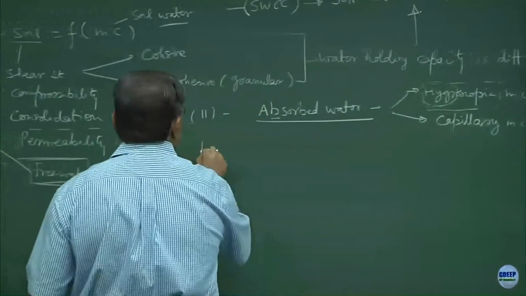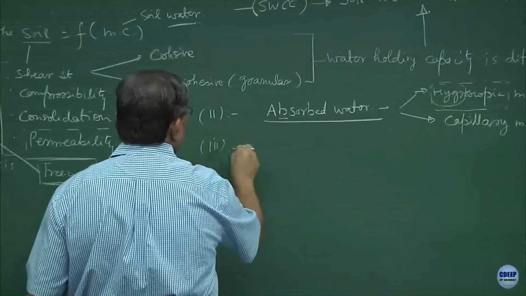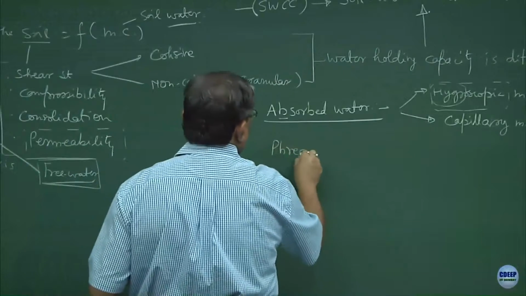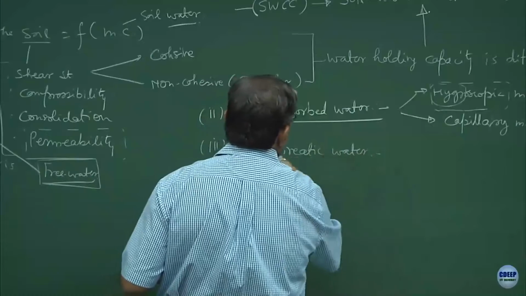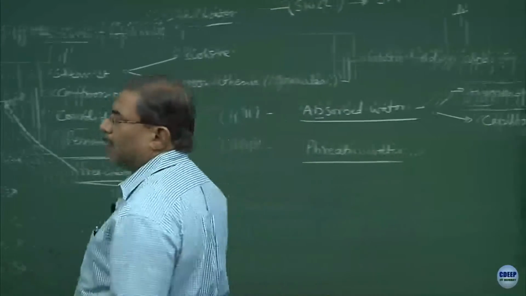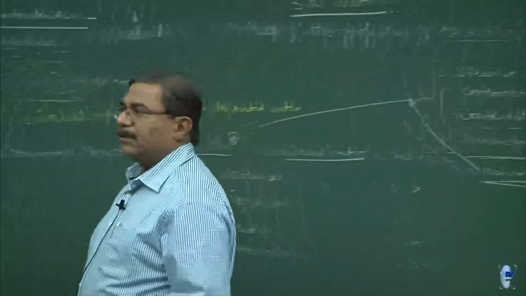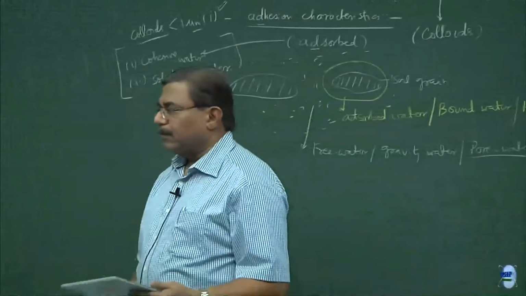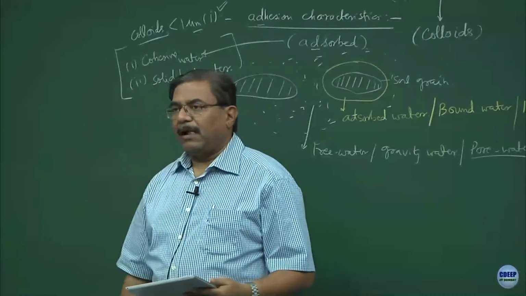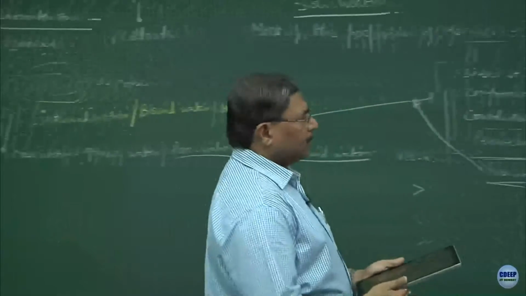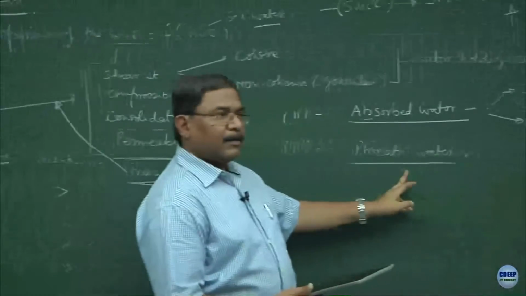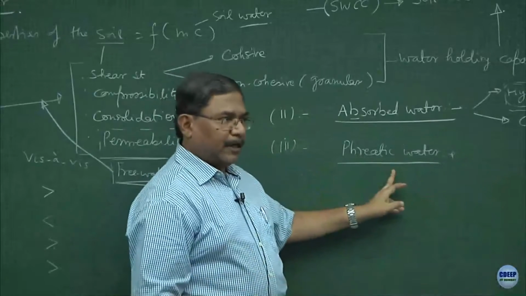See, the third type of water is phreatic water. You must have come across this terminology in your irrigation engineering courses, is it not, where you are designing dams, and when you talk about the storage capacity of the dam and so on. Have you come across this word or not? Phreatic. What is phreatic? Check on the net.